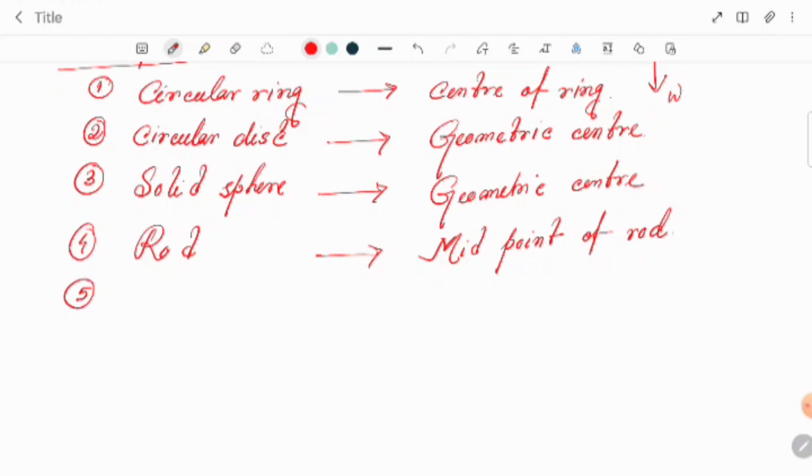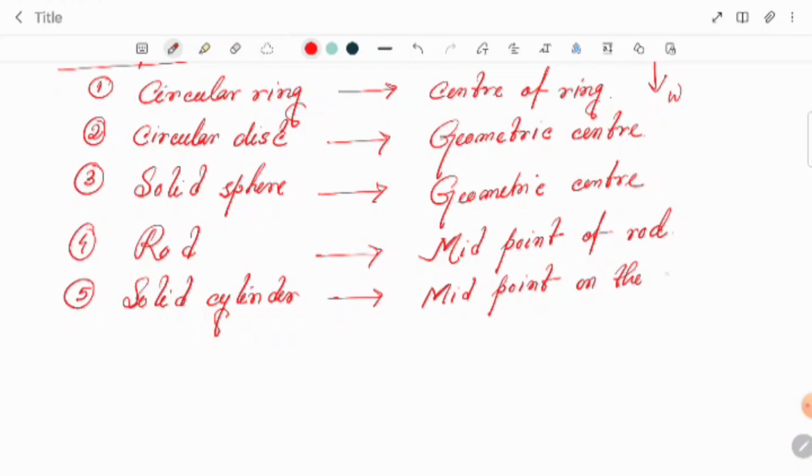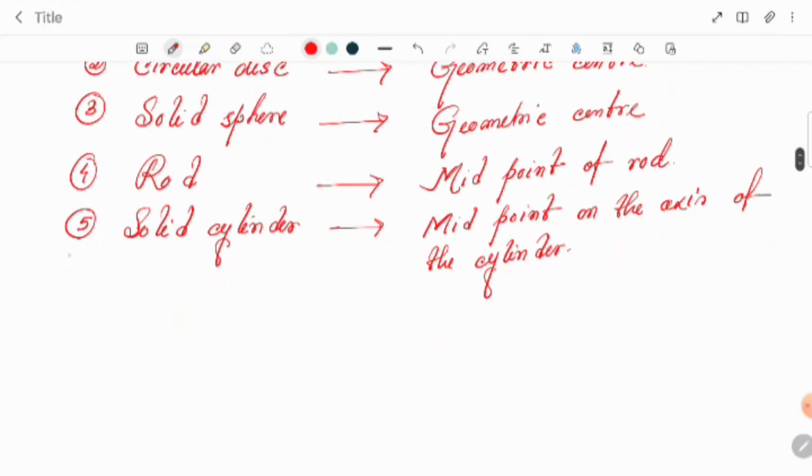Number five, solid cylinder: it is the midpoint on the axis of the cylinder.